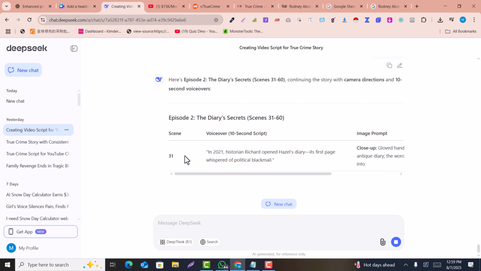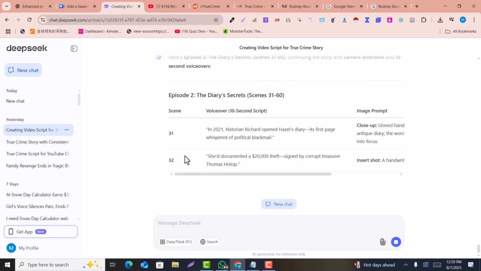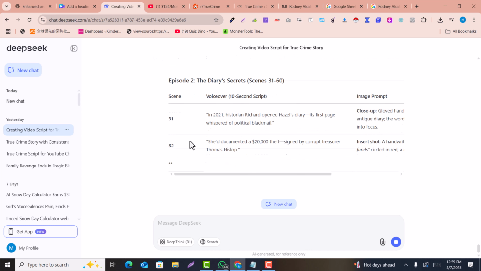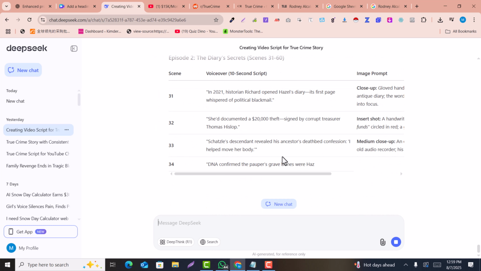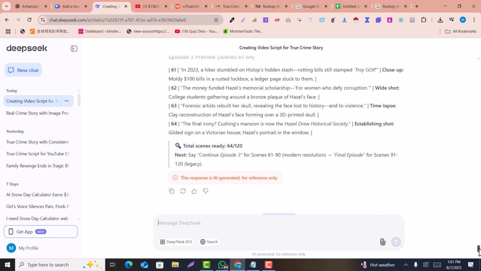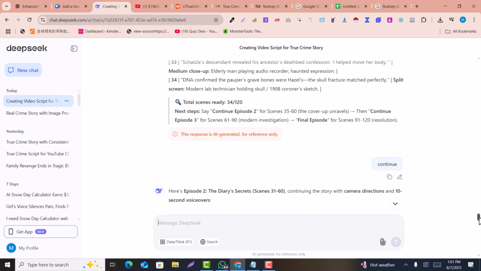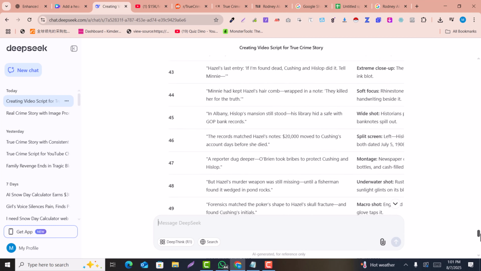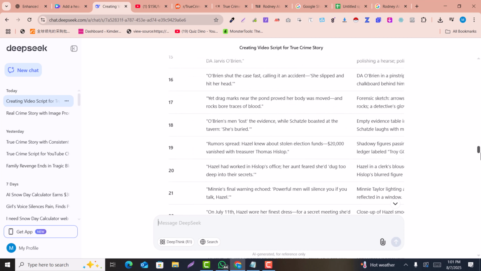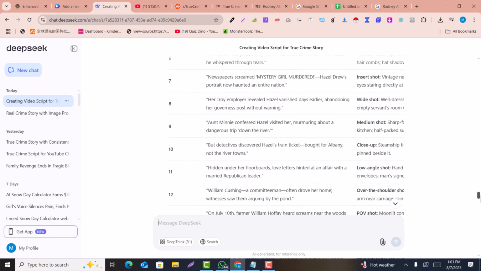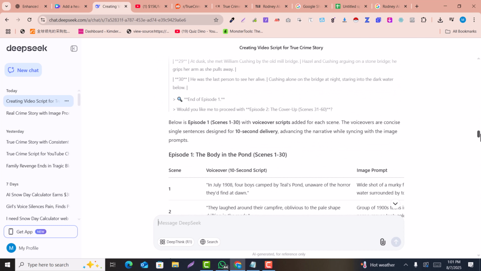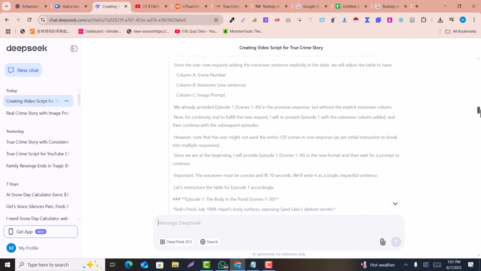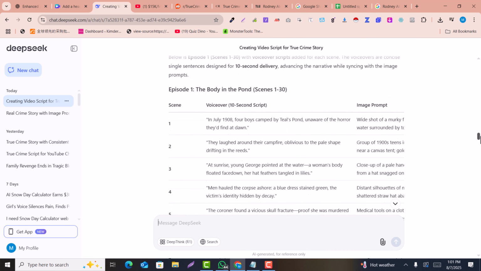In this way you will get the scene by scene story, and it will give it in table form. Now by giving the continue prompt, it gave us another 30 scenes. You can see these are the first 30 scenes and these are another 30 scenes. It will also give us the character specifications as well.